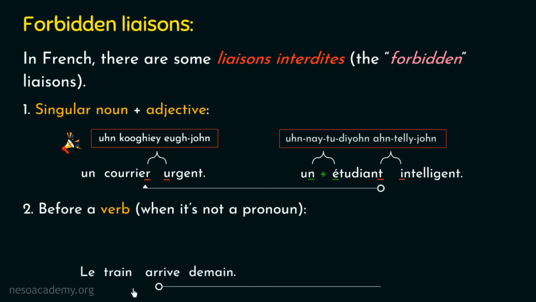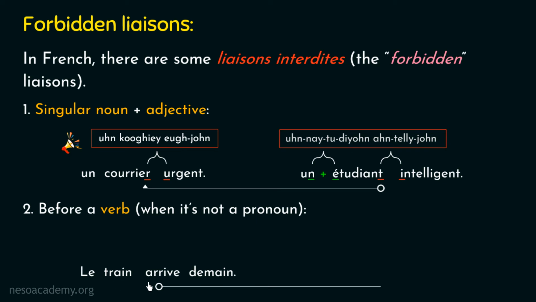Here we have the very first example. If you observe very carefully, you will find that the only possibility of applying the liaison is between these two French words. Let's talk about these two words in detail. In French, this second word is pronounced as train. I am repeating it again. Train. From the pronunciation, you can clearly observe that this word ends with a silent consonant, right?